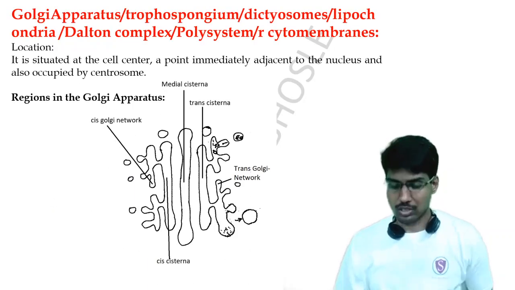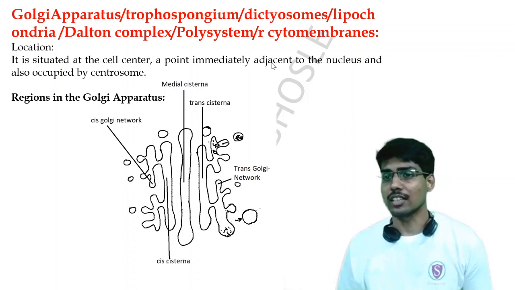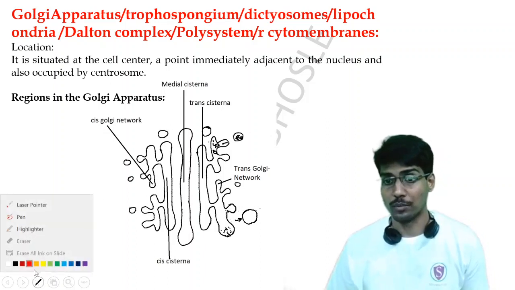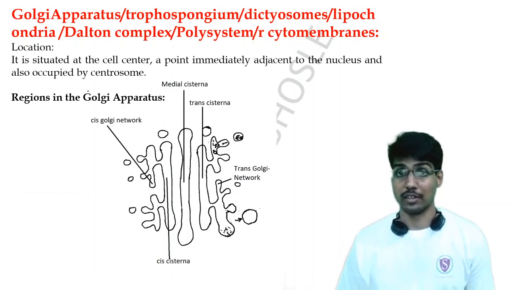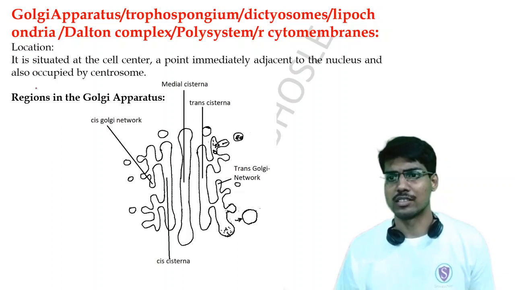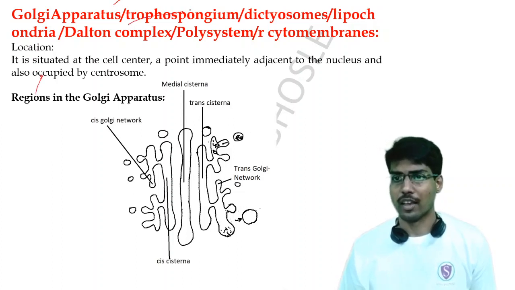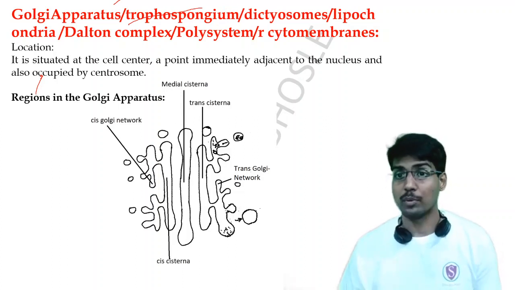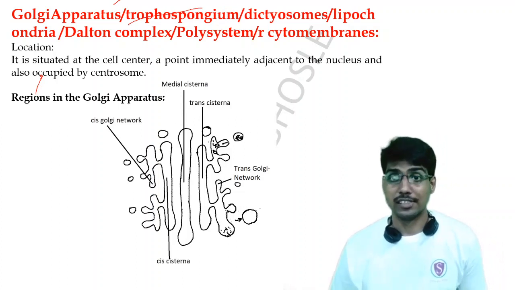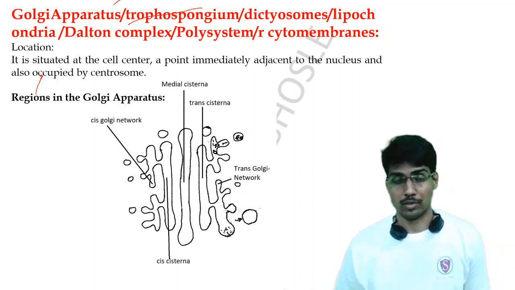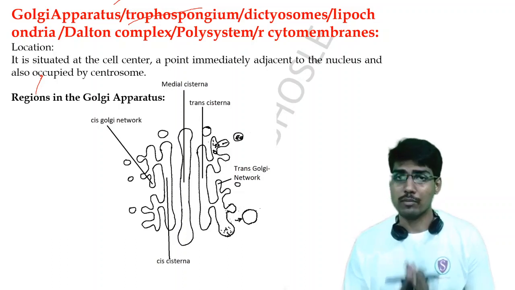Okay, so these are all the synonyms, and you won't find all these synonyms in one place anywhere, and I'm guaranteeing you that. So remember these synonyms of the Golgi apparatus: the trophospongium, the dictyosomes, the lipochondria, Dalton complex, polysystem, and cytomembranes. All of these synonyms are very important.